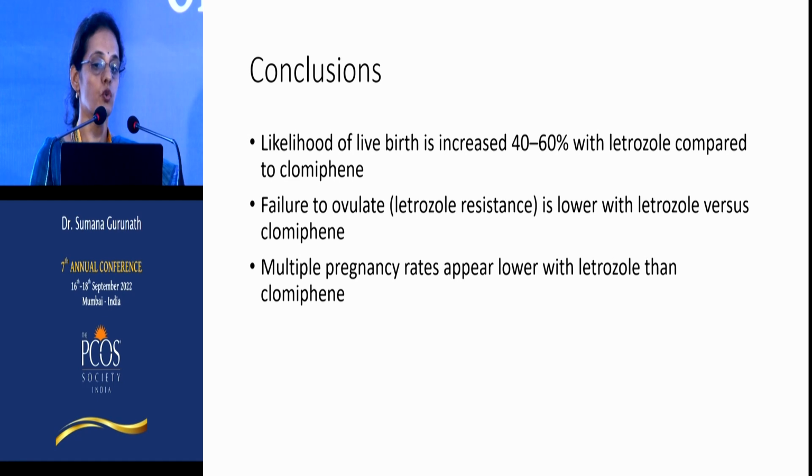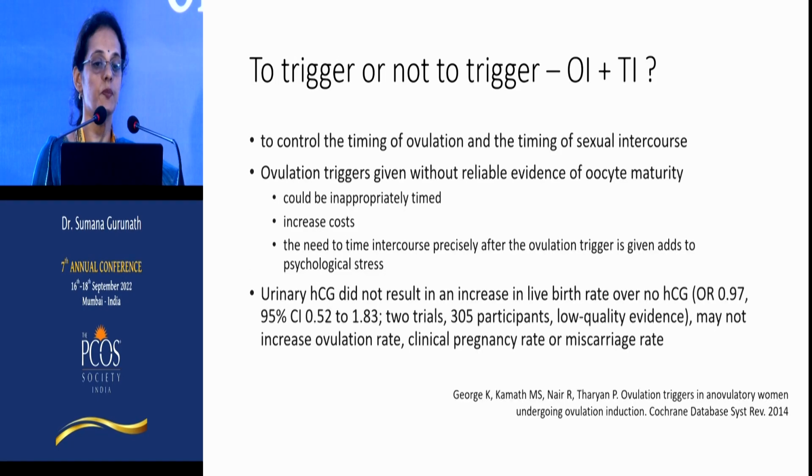So also the failure to ovulate, that is letrozole resistance, is lower with letrozole compared to clomiphene, and we have to remember about multiple pregnancy. So once we have a follicle, should we trigger with HCG or should we just allow them to have natural intercourse? So we need to trigger only if we want to time the ovulation and if we want to time intercourse, but with trigger comes problems. One is we can give a trigger too prematurely when the oocyte is probably still immature, cost factor, and it introduces a concept of having intercourse on demand, which can result in performance anxiety.